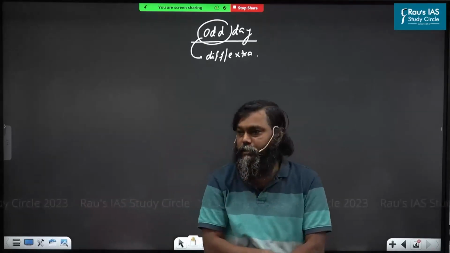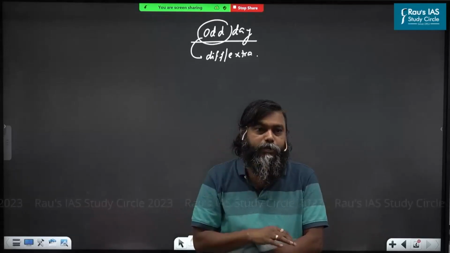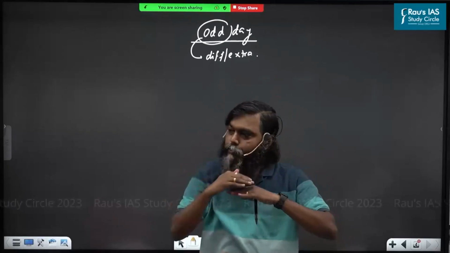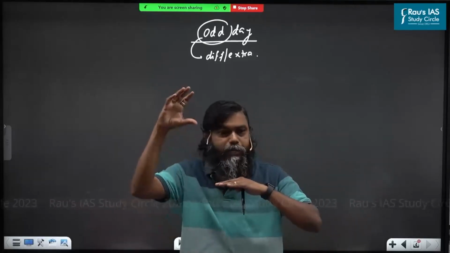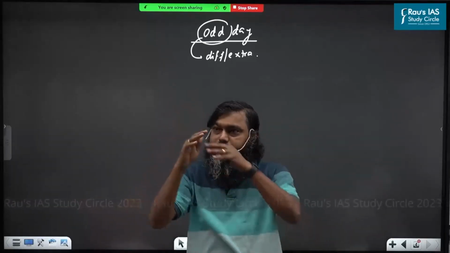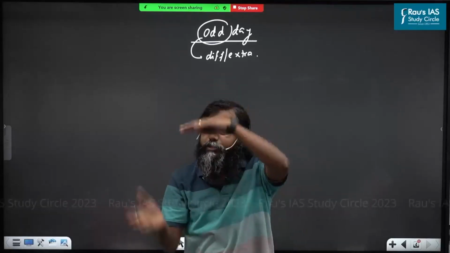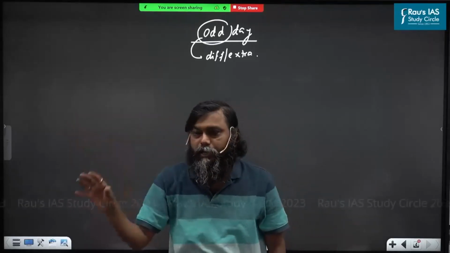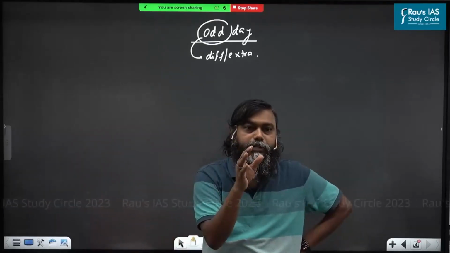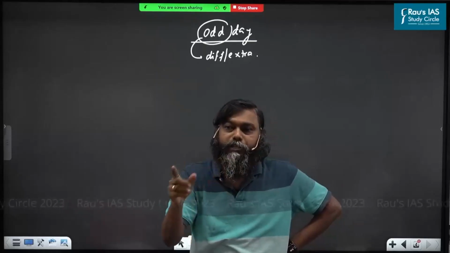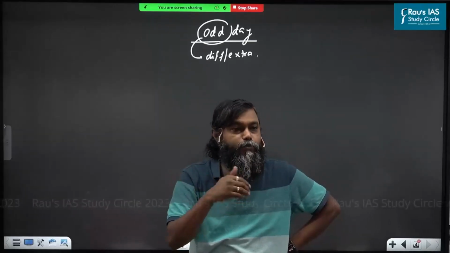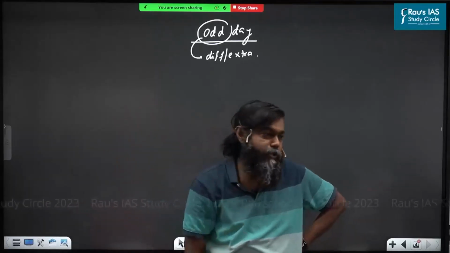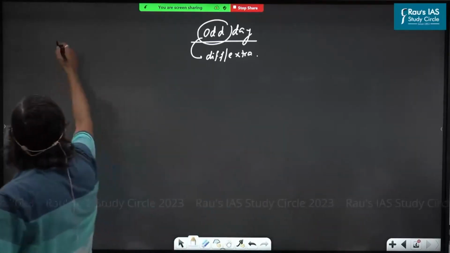17 days are there. How can you arrange them as a group? How many weeks can you create? 2 complete weeks, 7, next to 7. How many days are over? So remaining how many are there? In these 3 days, can you create another group? No. These 3 days are different from the previous 2 groups. That means the 3 days are called what? Odd days. What is called odd days? The number of days more than 7, or the number of days more than a multiple of 7, are called odd days. Are you understood this? Otherwise, simply divide by 7.